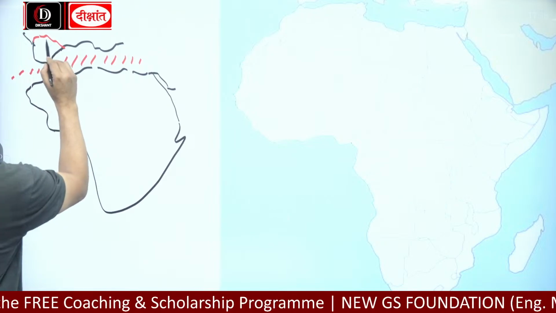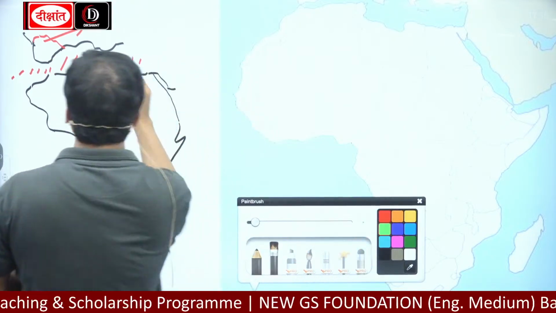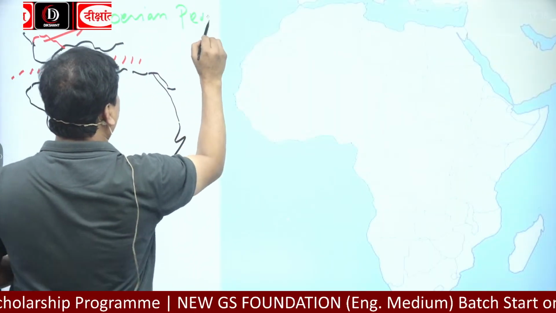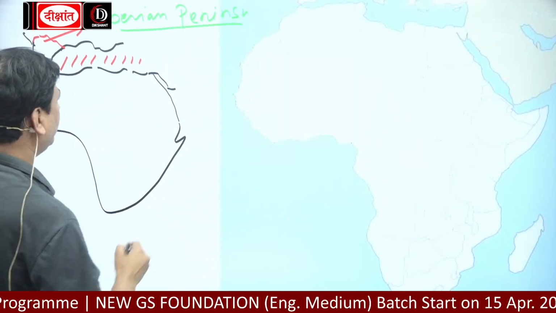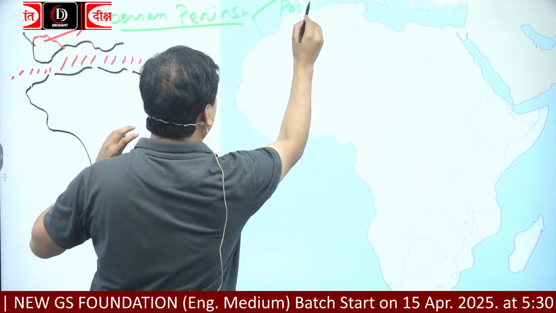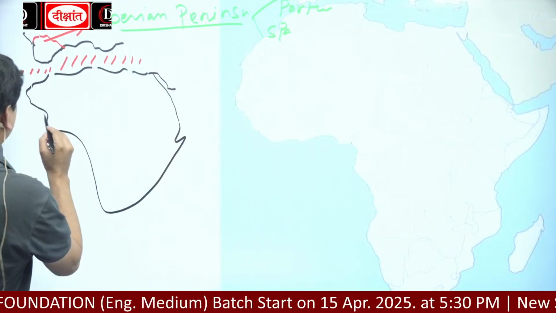This is the Iberian Plateau, the Iberian Peninsula. On this Iberian Peninsula, two countries are located, Portugal and Spain.